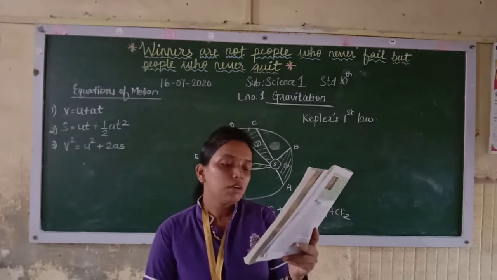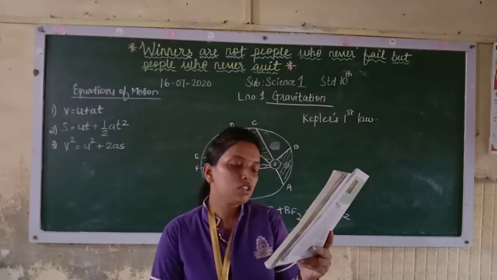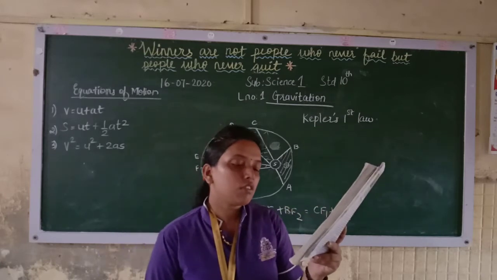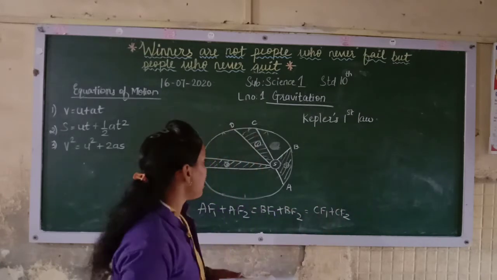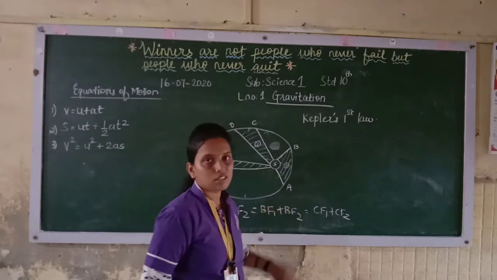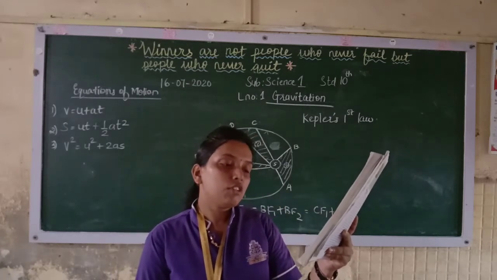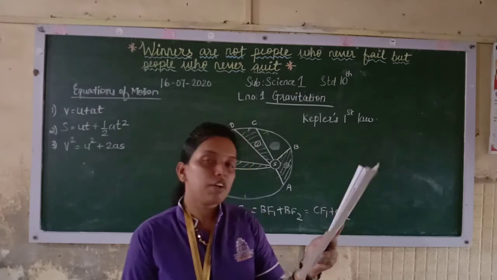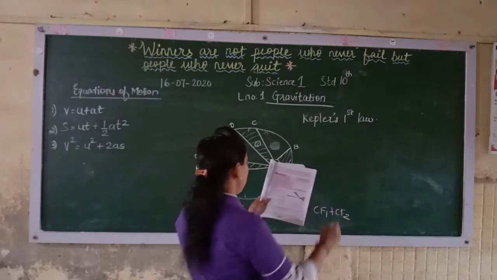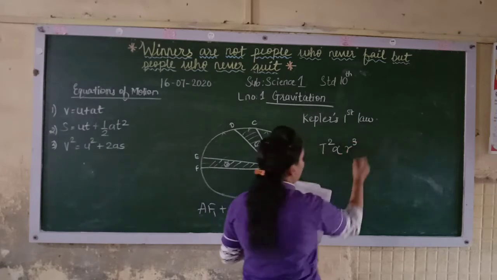The square of its period of revolution around the sun is directly proportional to the cube of the mean distance of a planet from the sun. Now see, r is the average distance of the planet from the sun. Here r will not be the radius, but it is taken as r for the mean distance because the sun is not at the center. And t is its period of revolution. Revolution means the entire circle. That is t. So according to this, t square is directly proportional to r cube.